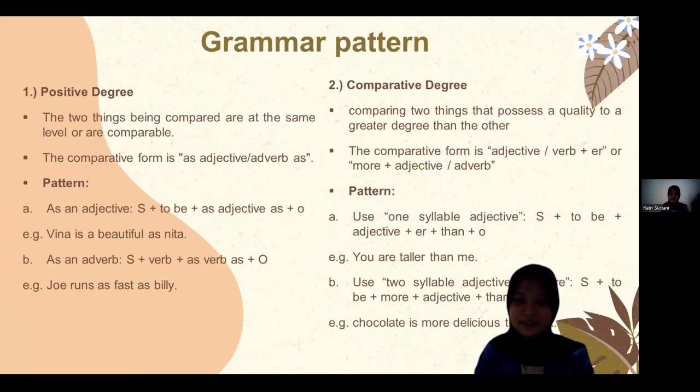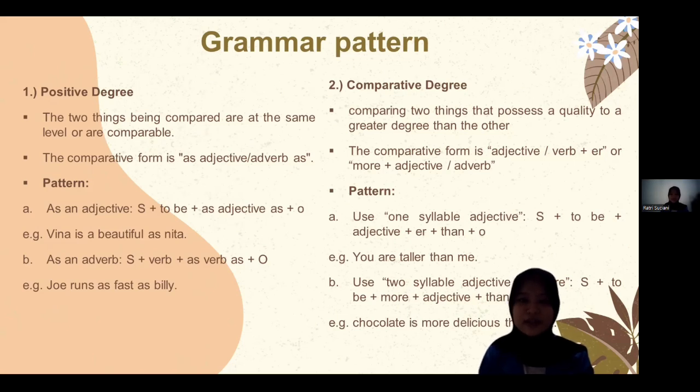Next is grammar pattern. Degree of comparison has three grammar patterns. The first is positive degree, the second is comparative degree, and the third is superlative degree. I want to tell you about the first, positive degree. Positive degree is for two things being compared that are at the same level or are comparable. The comparative form is as adjective or adverb as. The pattern, when using an adjective, is subject plus to be plus as adjective as plus object.